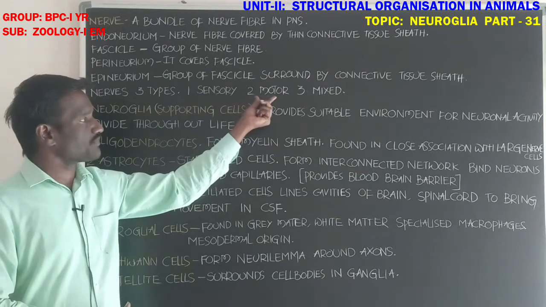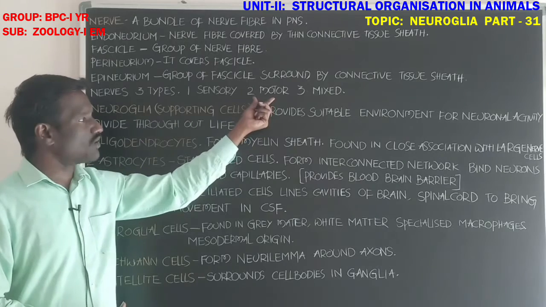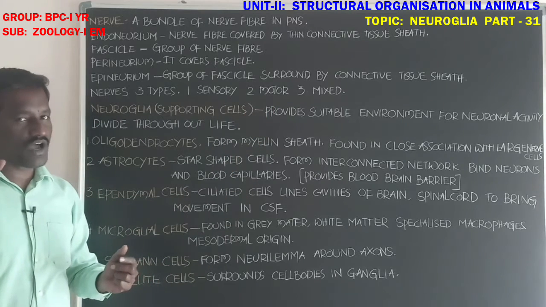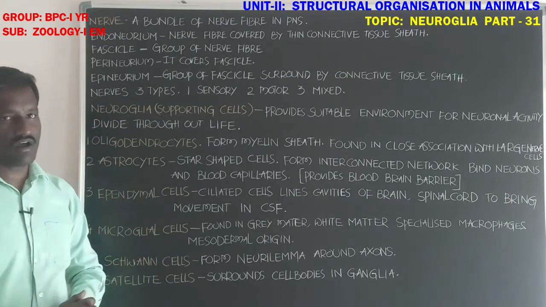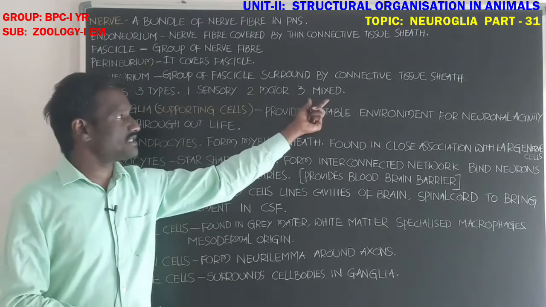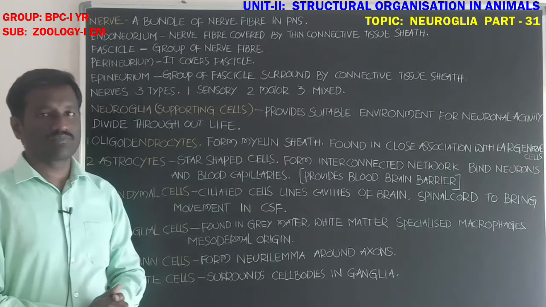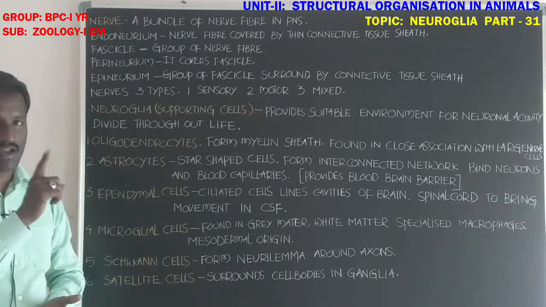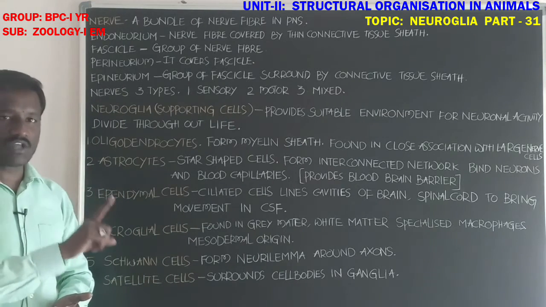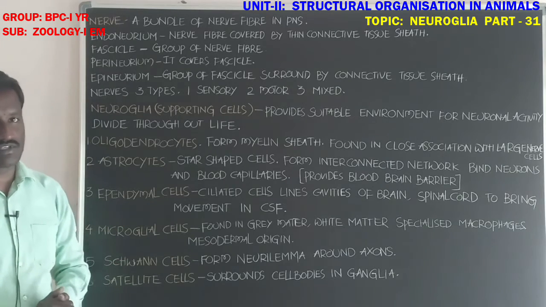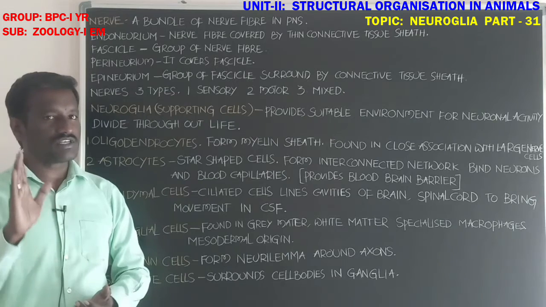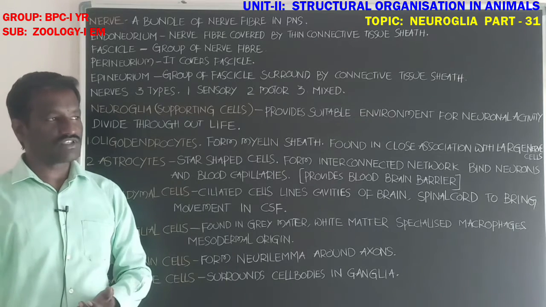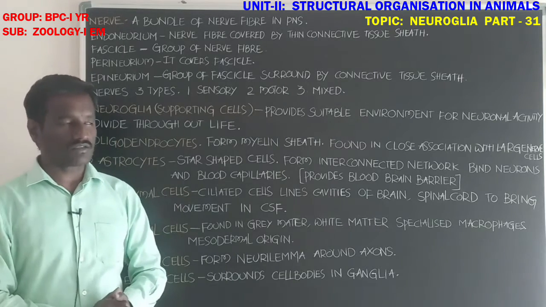Next, motor nerves carry motor impulses from the central nervous system to the effector organs. Next, mixed nerves carry sensory impulses from the organs to the central nervous system and also carry motor impulses from the central nervous system to the effector organs.